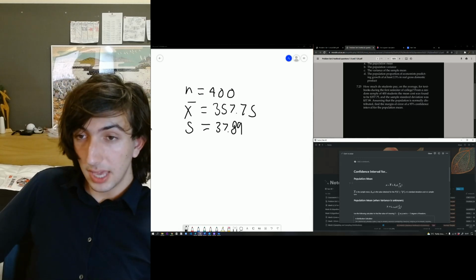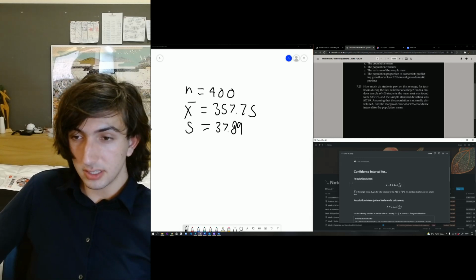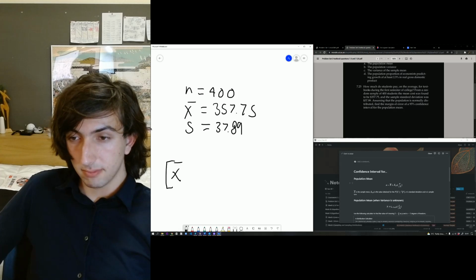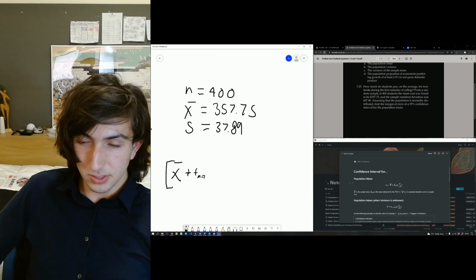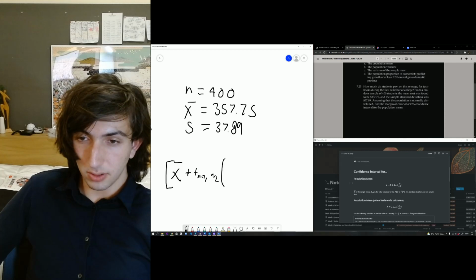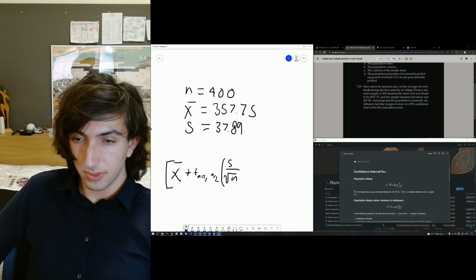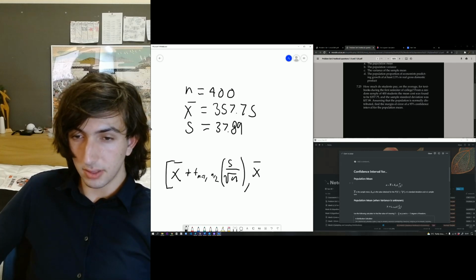So what we're going to get is that our interval is going to be the sample mean plus t with n minus 1 degrees of freedom at alpha over 2, times s over root n. And we're going to get the opposite on the other side.